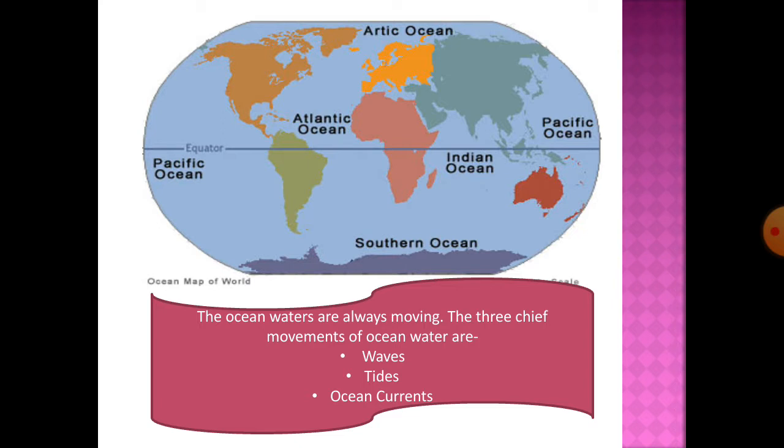Ocean currents, the stream of water, ocean water flowing in a definite direction, that is called ocean currents. ये जो ocean currents होते हैं that move from equator to polar region, from polar region to equator. There are 2 types of ocean currents, warm currents and cold currents. In class 7th you are going to learn all these 3 in detail also.